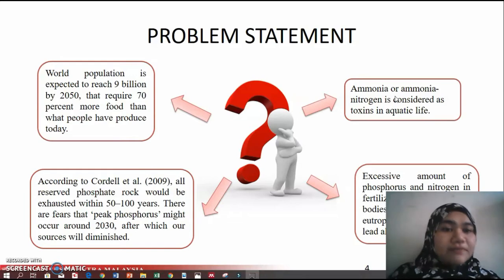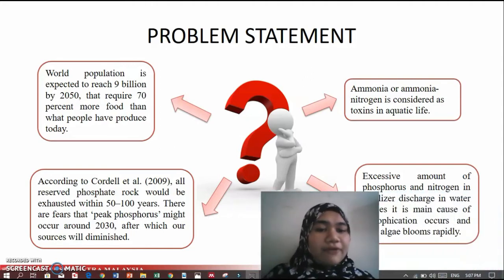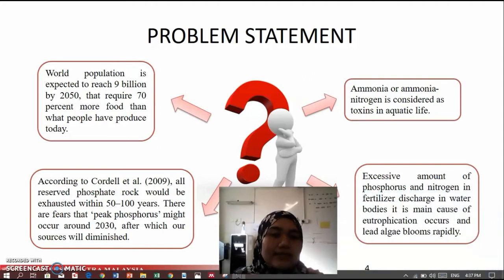Not only that, ammonia or ammonium nitrogen is considered toxic to aquatic life. And next, the excessive amount of phosphorus and nitrogen in fertilizer that is discharged into water bodies is also the main cause of eutrophication, which will lead to algae blooming very quickly, and then it will deplete the oxygen in the water for aquatic life.